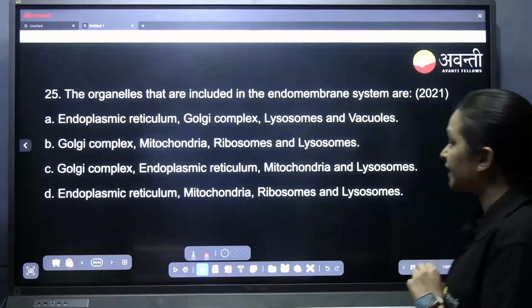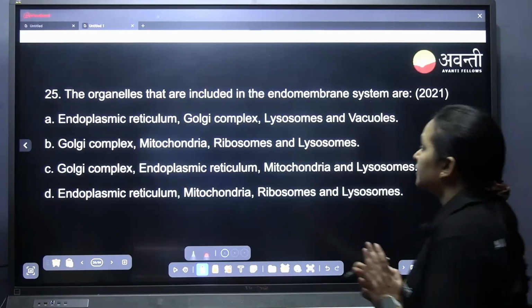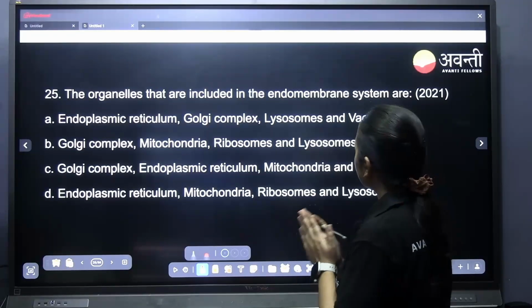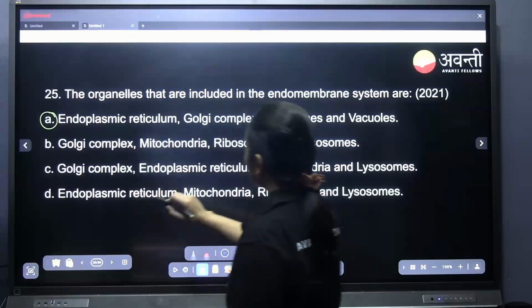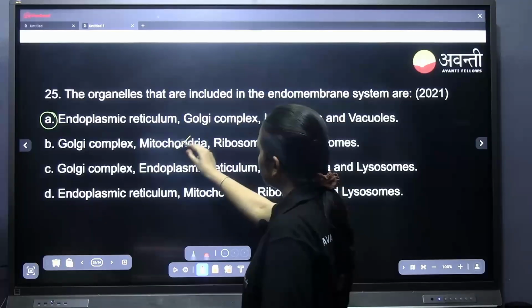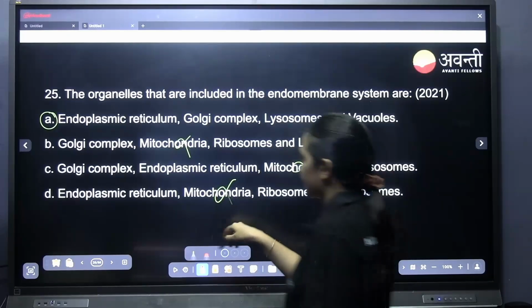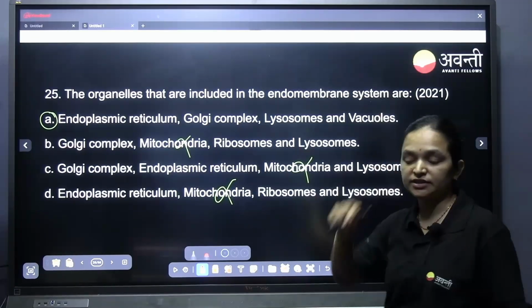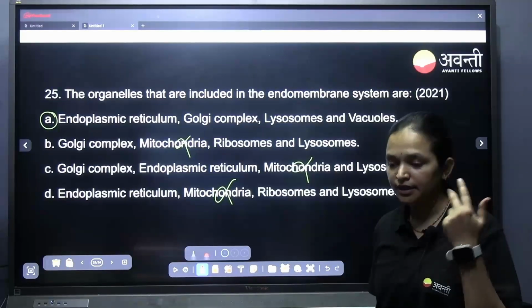The cell organelles that are included in the endomembrane system are, again they have asked the same question. Okay. So here ER, Golgi complex, lysosomes and vacuoles. We have got the answer in the first option itself. A is the right answer. Mitochondria is not part of the endomembrane system. So A is the right answer, because the endomembrane system consists of endoplasmic reticulum, Golgi complex, lysosome and vacuoles.